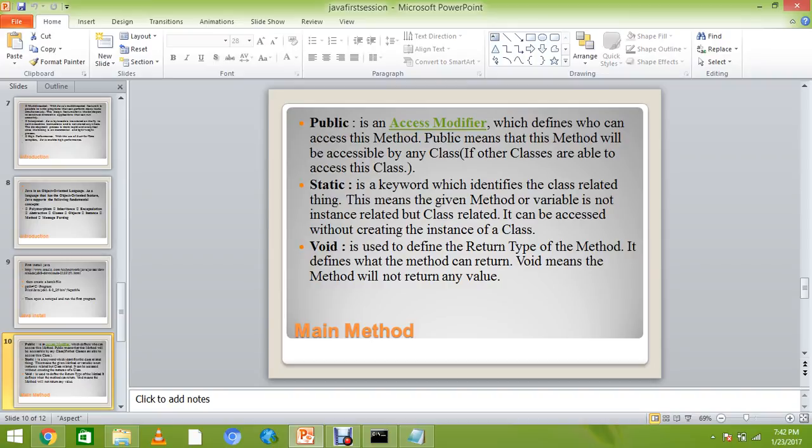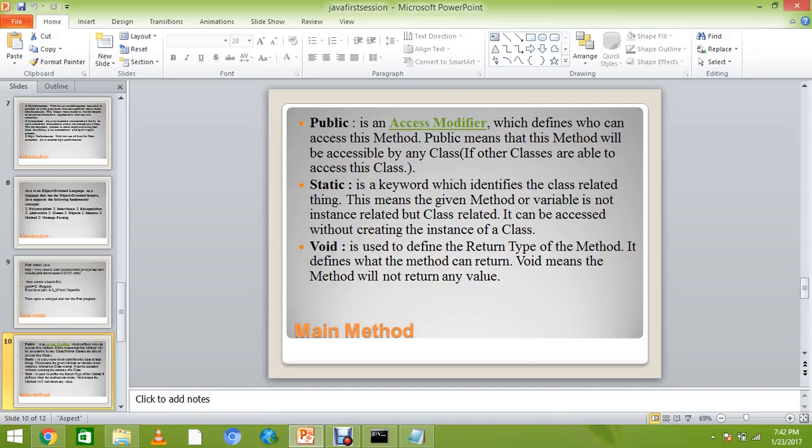Public means this method will be accessible by any class. And static is a keyword which identifies the class-related thing. This means the given method or variable is not instance related but class related. It can be accessed without creating an instance of a class.